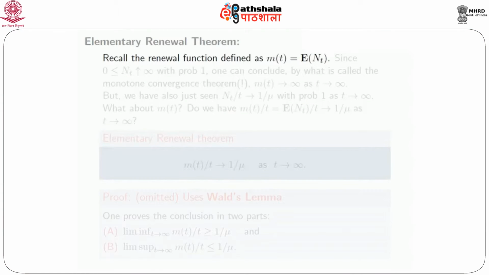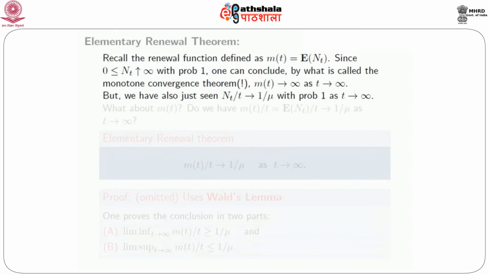So recall the renewal function, which was defined as m_t, the expected value of N_t. We showed that this is finite. Since N_t goes to infinity with probability 1, one can conclude by the monotone convergence theorem that m_t goes to infinity as t goes to infinity. So essentially, since N_t is non-negative and increases to infinity with probability 1, the expected value of N_t by the monotone convergence theorem also goes to infinity as t goes to infinity.